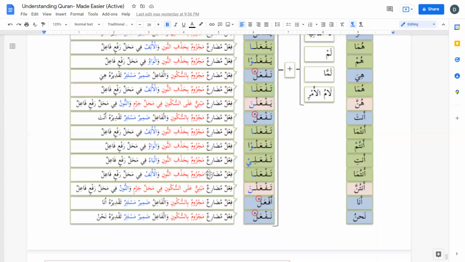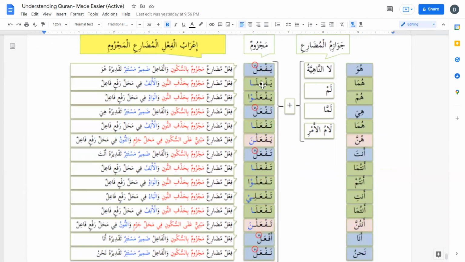And then the second category, af'alul khamsa, where we see noon at the end, but in lightest form there is no noon. So that's why we say that it is majzoom bi hadhfin noon. Majzoom because it is lightest and the noon has been dropped. So fi'l mudari majzoom bi hadhfi noon, and alif is the doer.